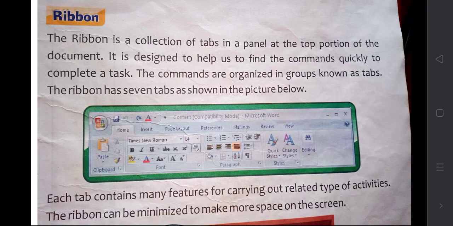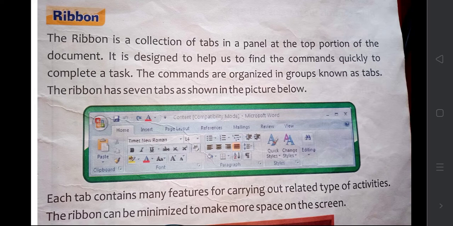Ribbon. What is ribbon? This is called the ribbon. This is a set of commands. If I choose home, my ribbon will have all commands under home. If I choose insert, whatever commands are available under insert, everything will be there in this ribbon. So depending upon the menu I am selecting, the ribbon will change its commands.